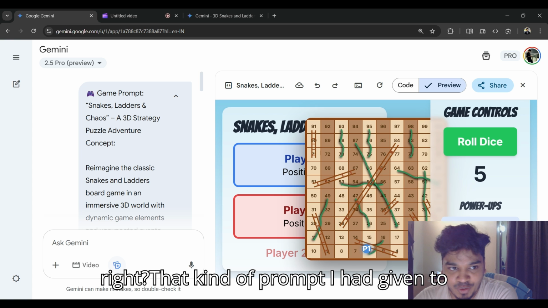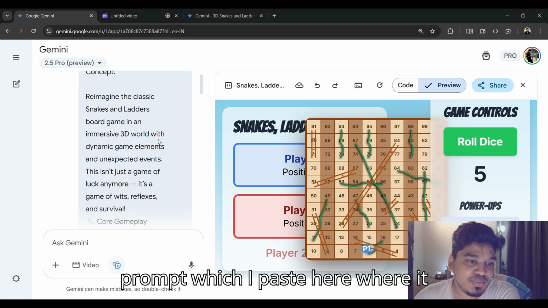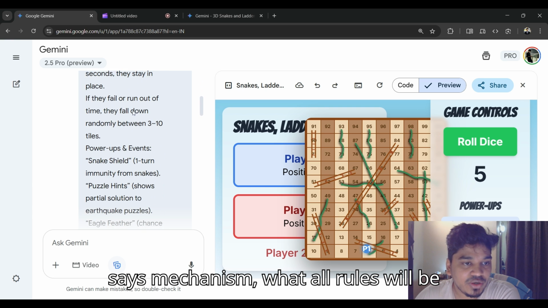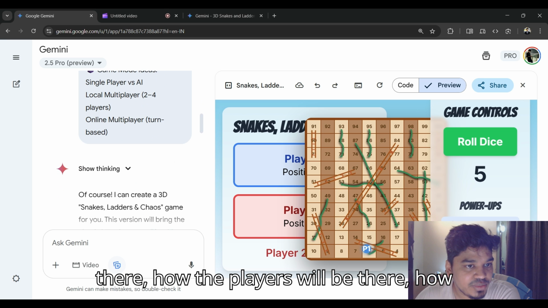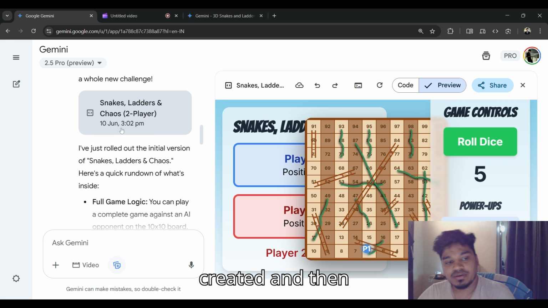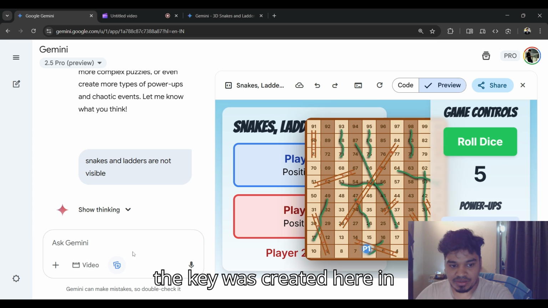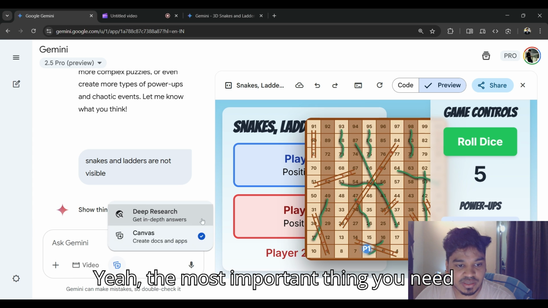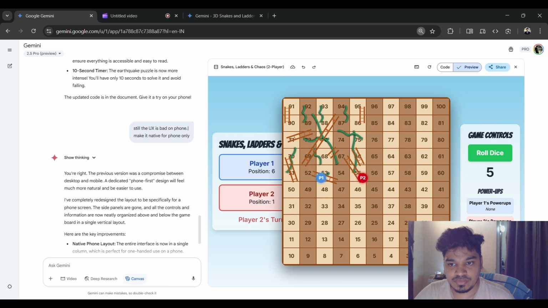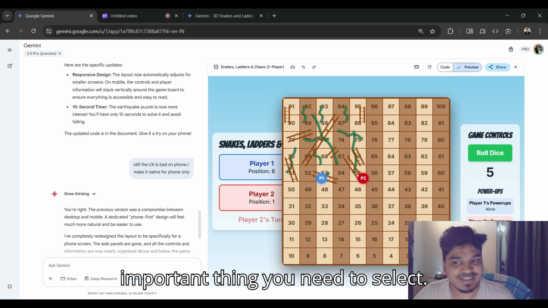Right, that kind of prompt I had given to ChatGPT, and then ChatGPT gave me this prompt, which I pasted here, where it says the mechanism, what all rules will be there, how many players will be there, how it will look like. And then the game was created here. The most important thing, you need to select the canvas. Okay, canvas is the most important thing you need to select.